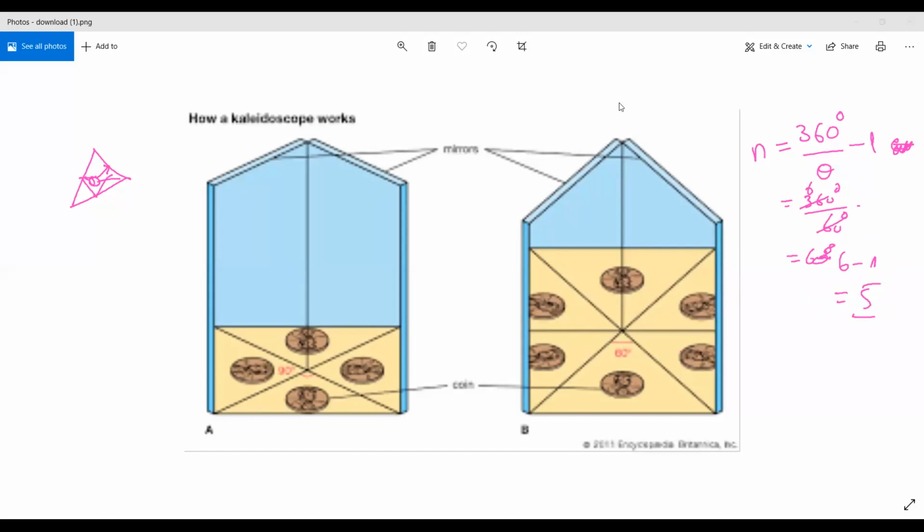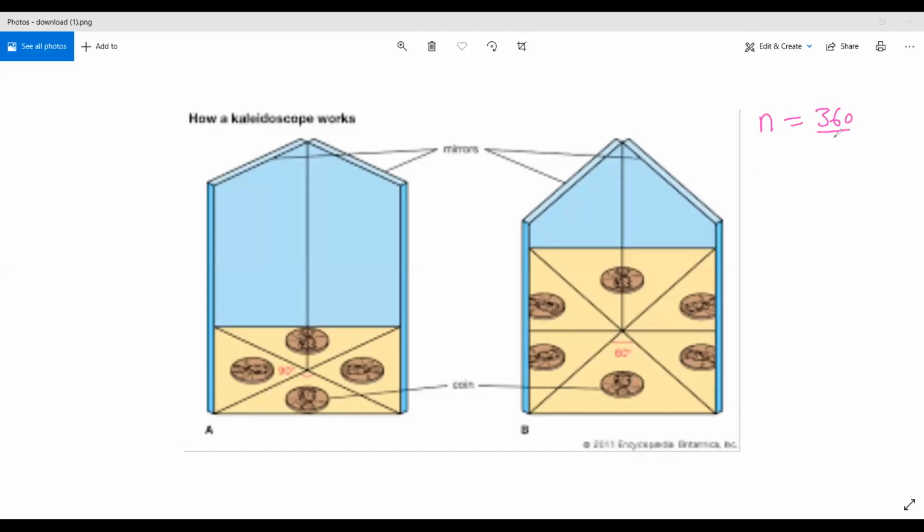Once again, let me explain, children. If you place mirrors at some angle, how many images are formed? You can count using the formula 360 by theta minus 1, when it is even. Suppose we kept 3 mirrors like an equilateral triangle.